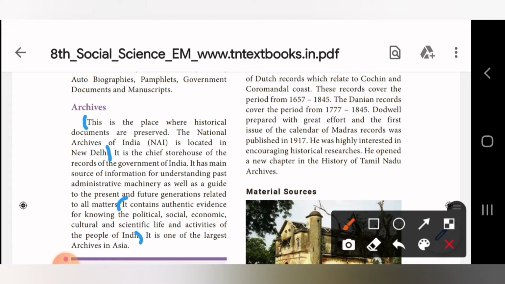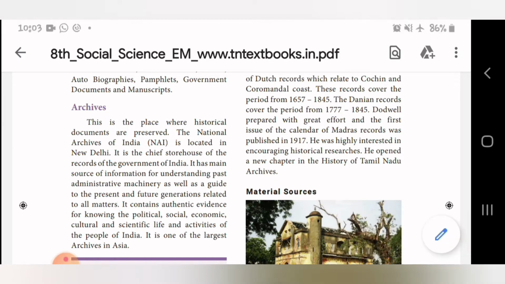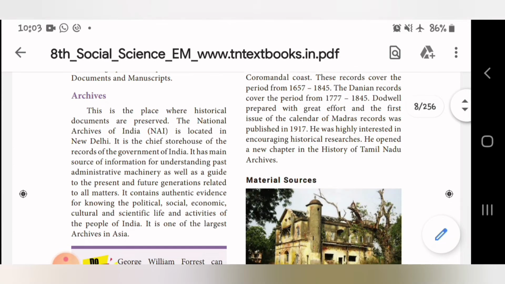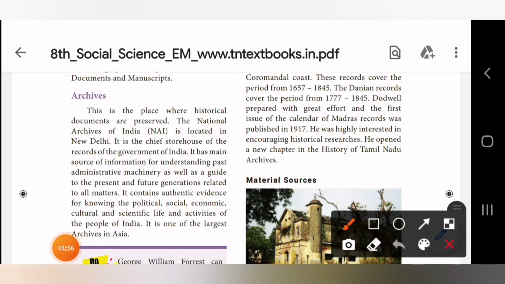So we are going to see these 2 points as the first short answer. This is the place where historical documents are preserved. So what is archives? Archives is a place where historical documents are preserved. The National Archives of India, that is NAI, is located in New Delhi.